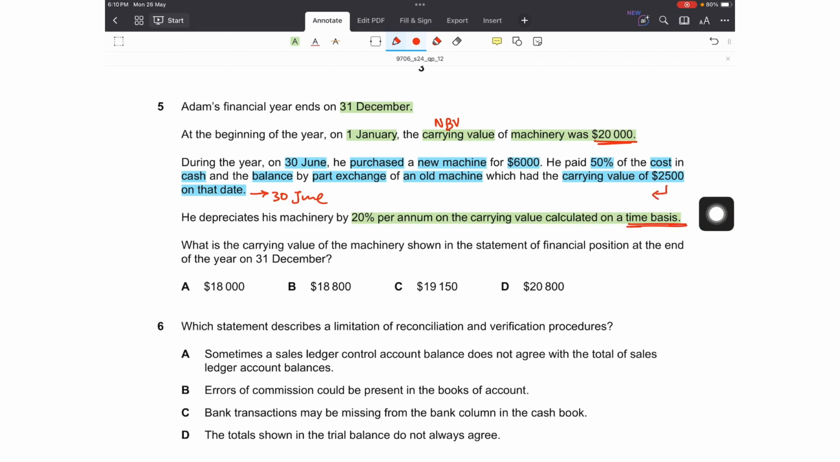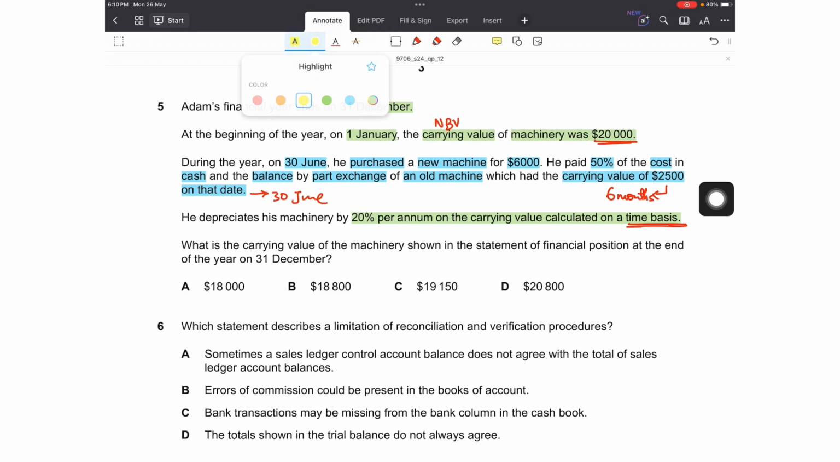So what does this value represent? Does this mean that this value represents the post depreciation figure for the current year? Does it mean that this has already been depreciated in the current year for 6 months? Yes, it does, because the question says carrying value of 2,500 on that date. So